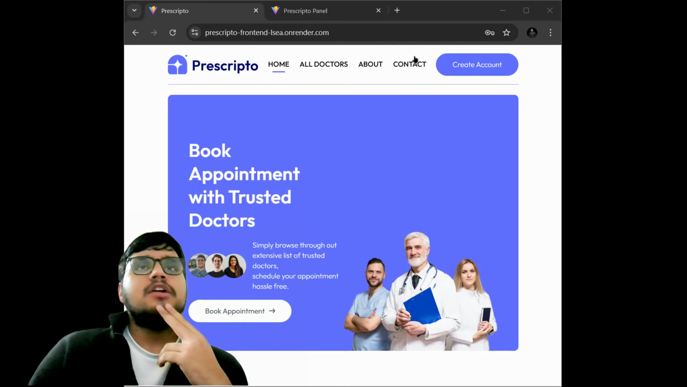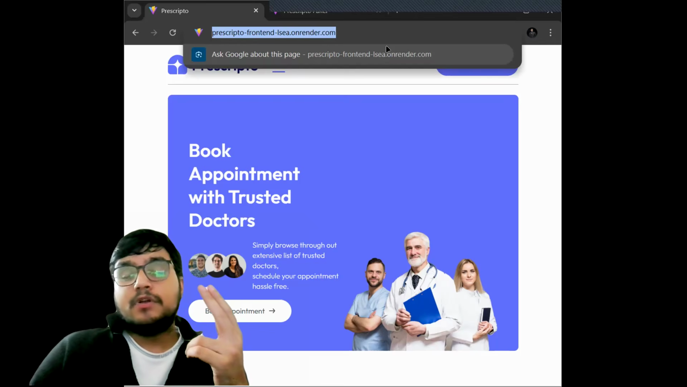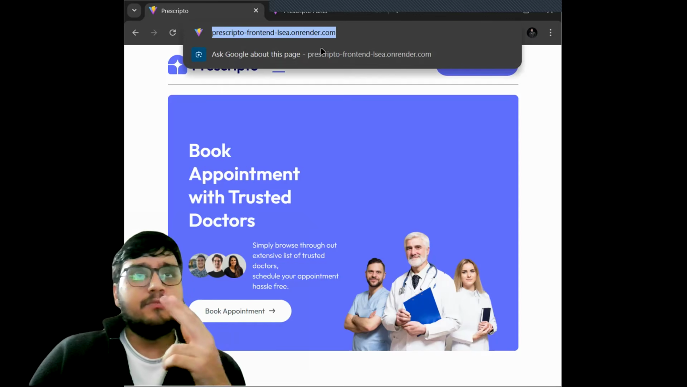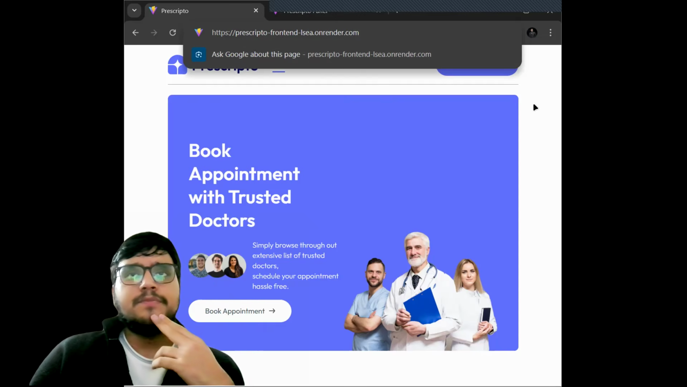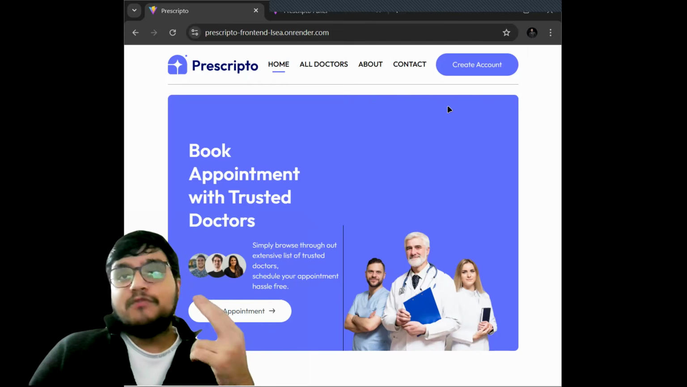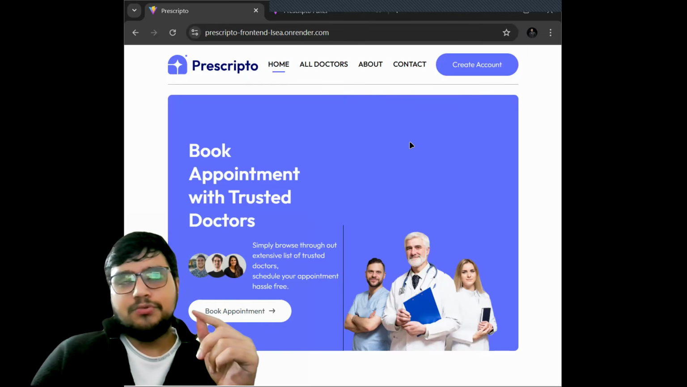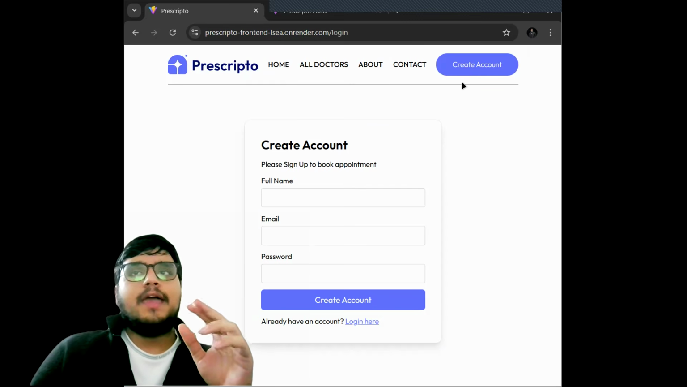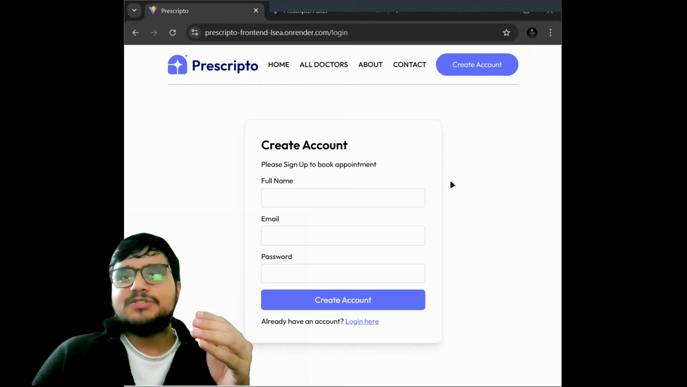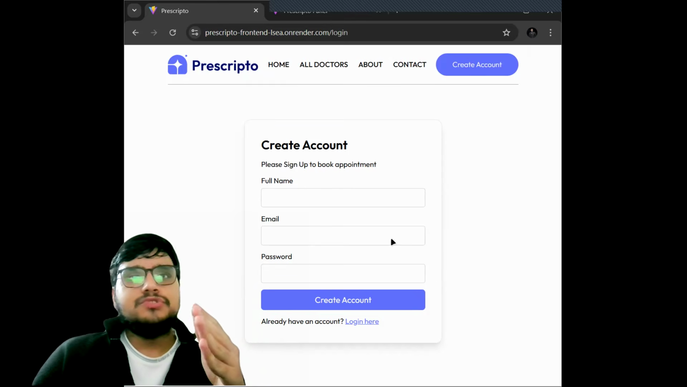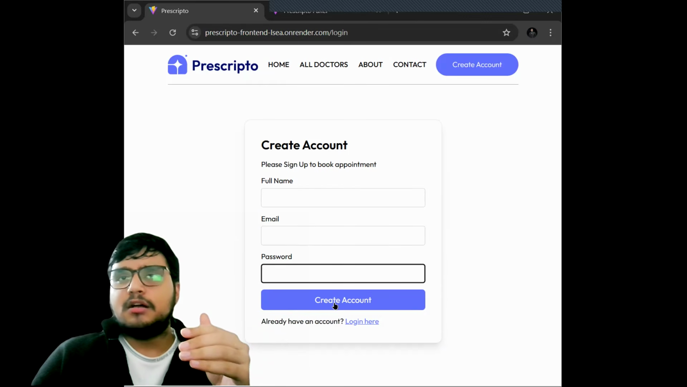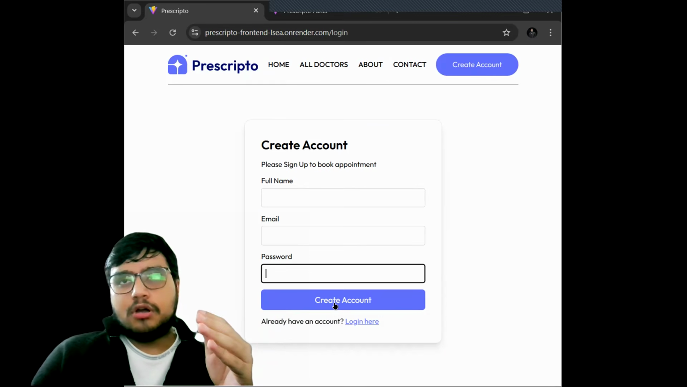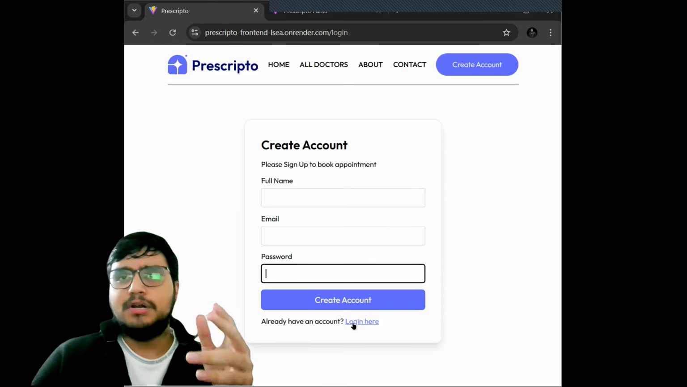So this is the link of the project. It is a completely deployed project. So if you go onto this link, you can directly come to our website and access all our features. Now, if we want to access all our features, the first thing we need to do is create an account. I already have an account, but if you're a new user, you will need to enter your full name, your email and the password, and then click onto this create account button. With this, you can create your account on our website. But as I have an account already, I will just click onto this login here button.